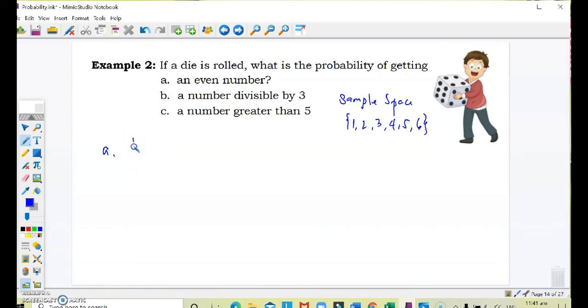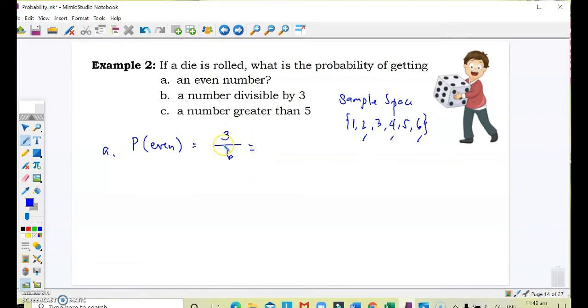Therefore, the probability of getting an even number is equal to a denominator of 6 since there are 6 possible outcomes in the sample space. But for the event of an even number, there are only 3 chances that it will be even. That is when it's 2, 4, or 6. So since there are 3 chances, then there are 3 out of 6 chance that an even number will occur.